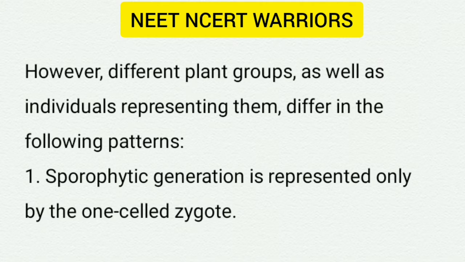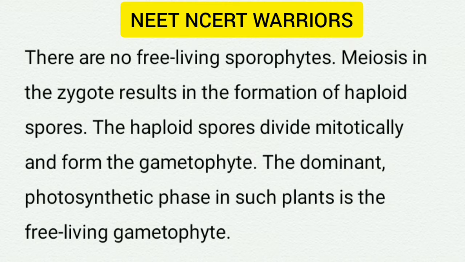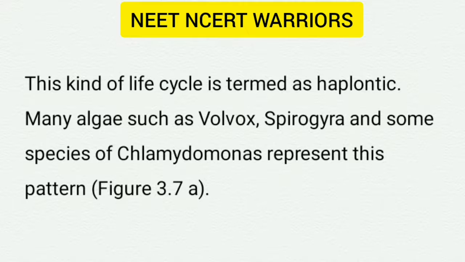First, one sporophytic generation is represented only by the one-celled zygote. There are no free-living sporophytes. Meiosis in the zygote results in the formation of haploid spores. The haploid spores divide mitotically and form the gametophyte. The dominant, photosynthetic phase in such plants is the free-living gametophyte. This kind of life cycle is termed as haplontic. Many algae such as Volvox, Spirogyra and some species of Chlamydomonas represent this pattern. You can see in Figure 3.7a.